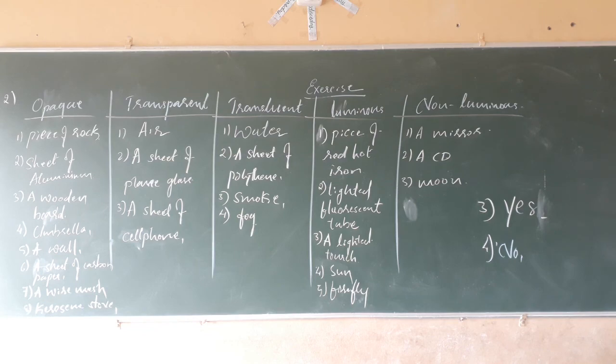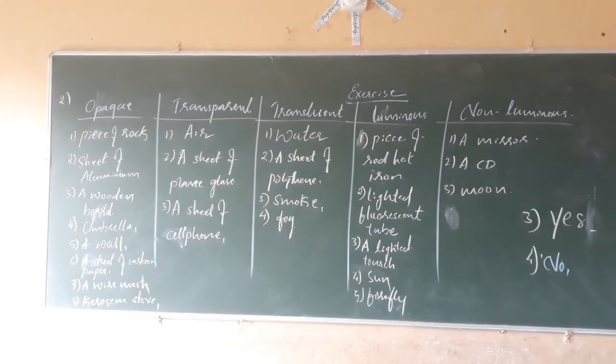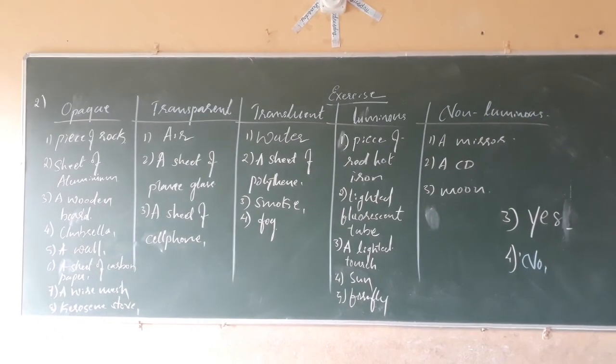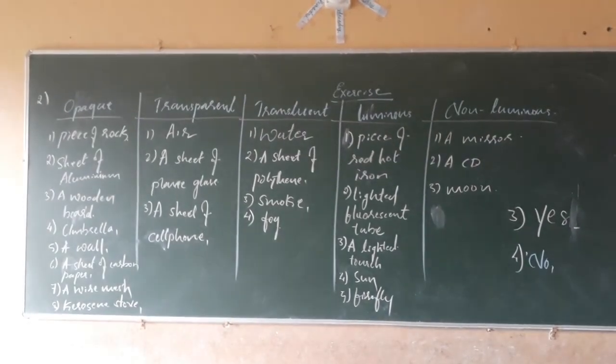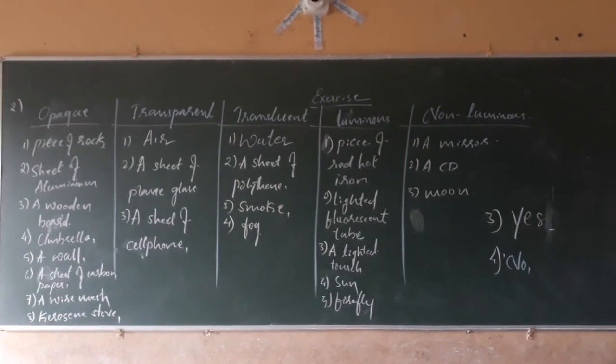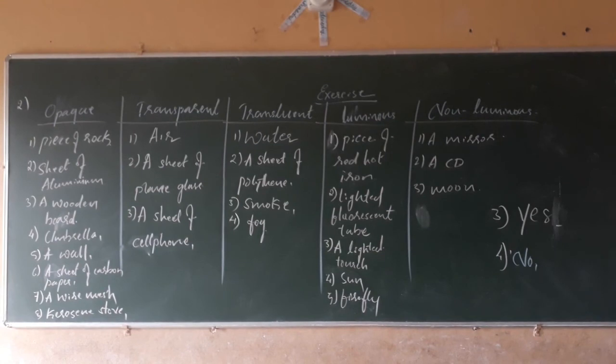Note down the points. All the points. Third question: yes, we can form the circular and rectangular shadows. And fourth one, no reflection takes place. Yes, mention that or write it in the fair book.